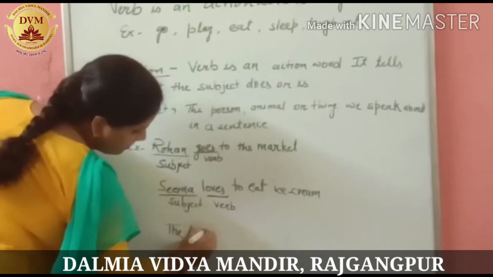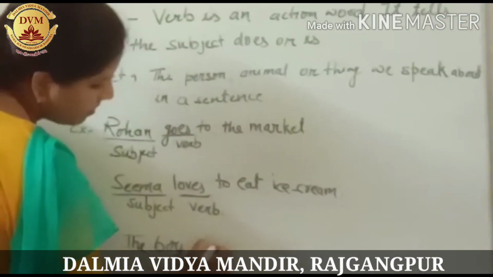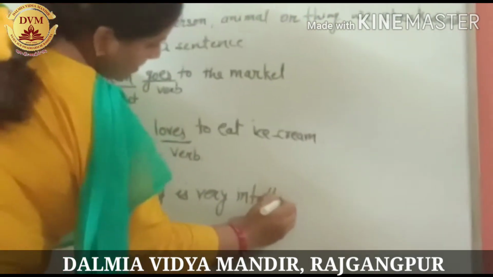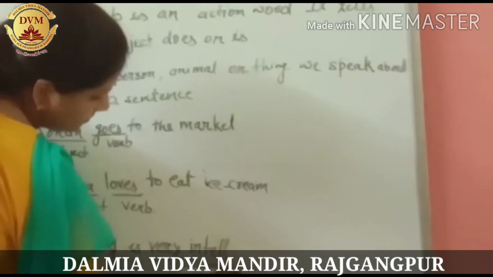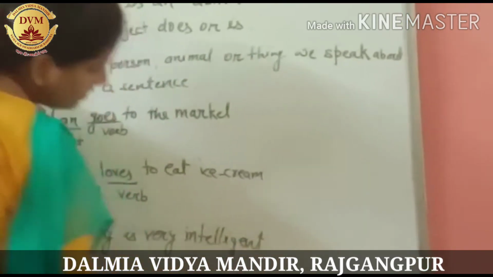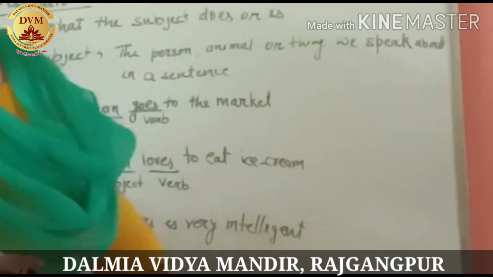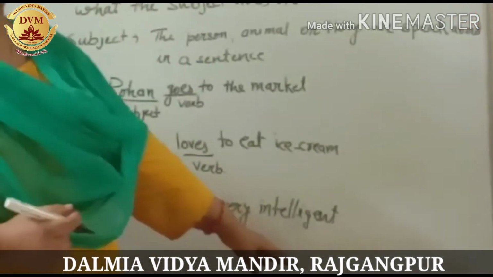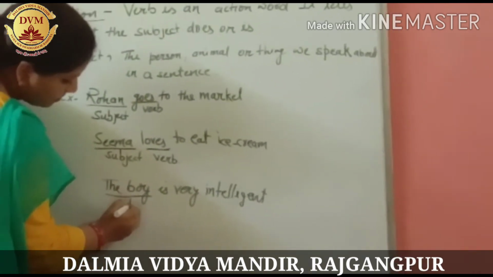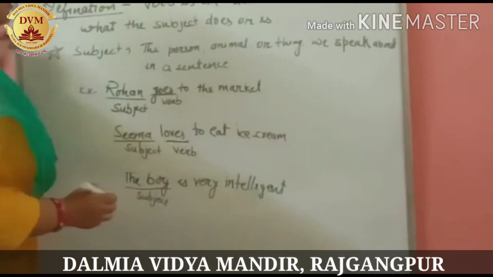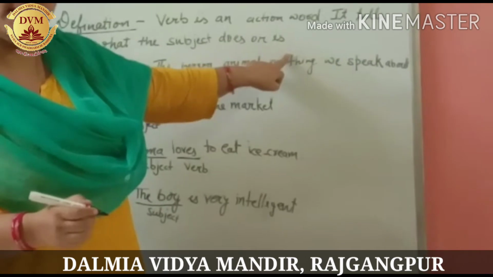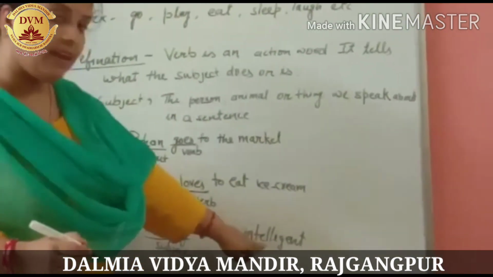The boy is very intelligent. Now what is the subject about whom we are talking in this sentence? We are talking about the boy. So the boy is subject. इस definition में ये भी बोल रहा है कि subject क्या करता है और क्या है. What the subject is? The subject is very intelligent.